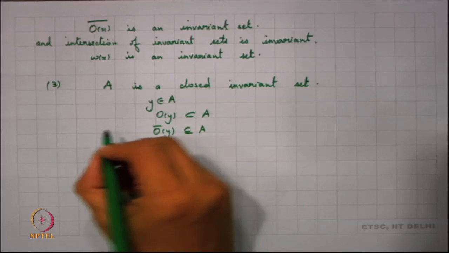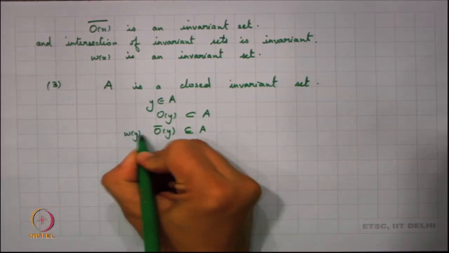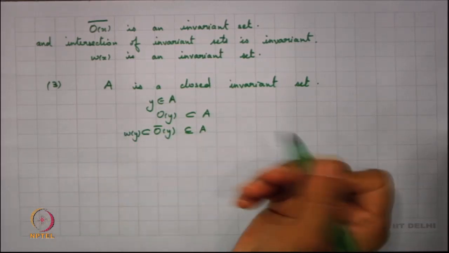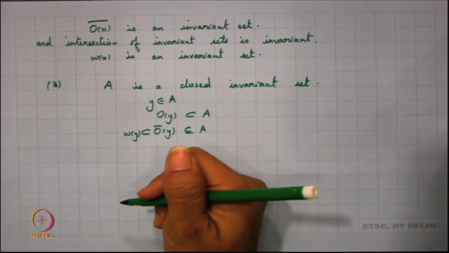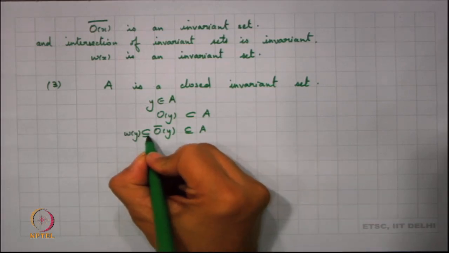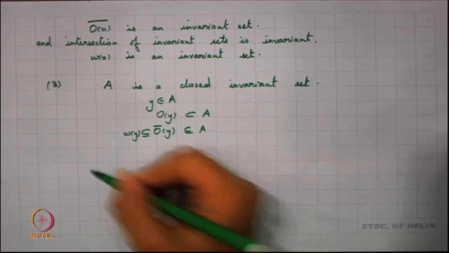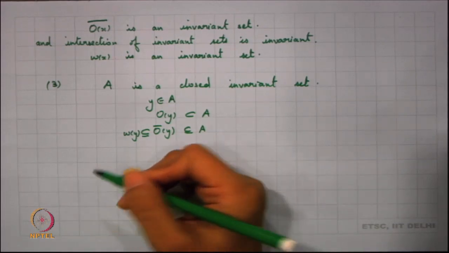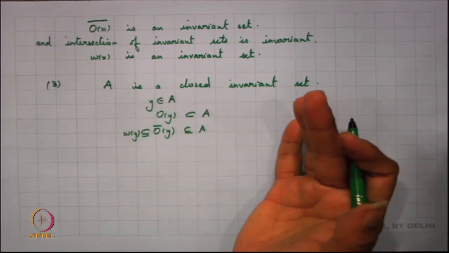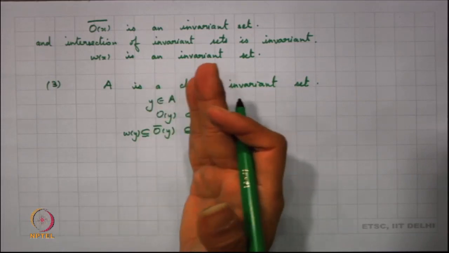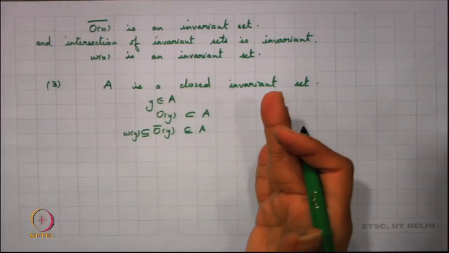And what can you say about the limit set of y now? The limit set of y is again a subset of the orbit closure of y. So the limit set of y is a subset of the orbit closure of y, and that is a subset of A. So you take any closed invariant set, take any point y in this closed invariant set, its limit set will be contained in A.